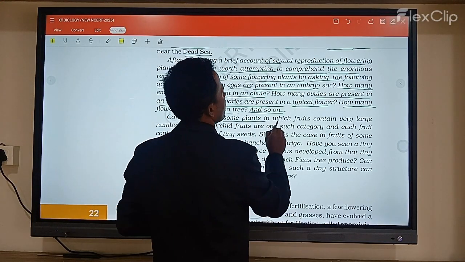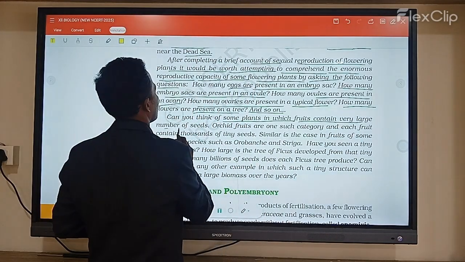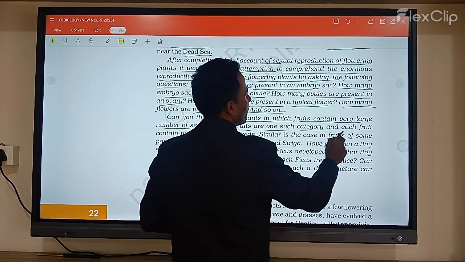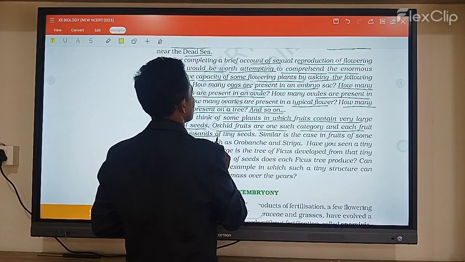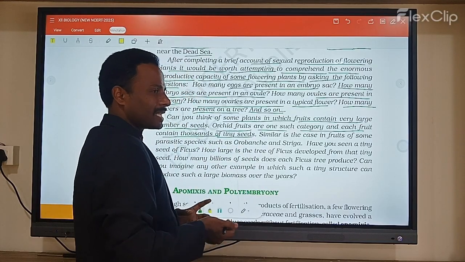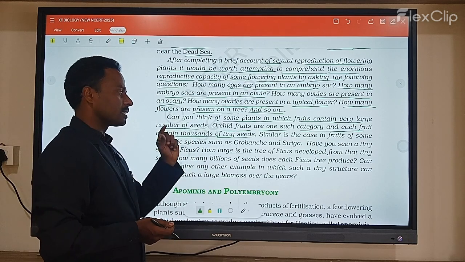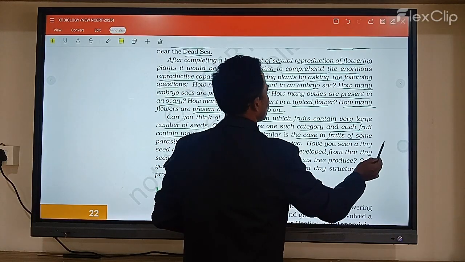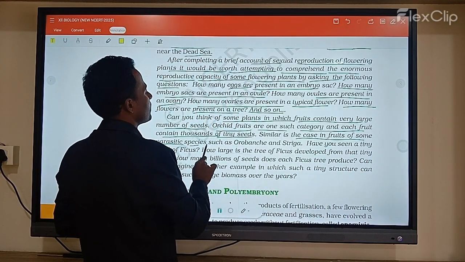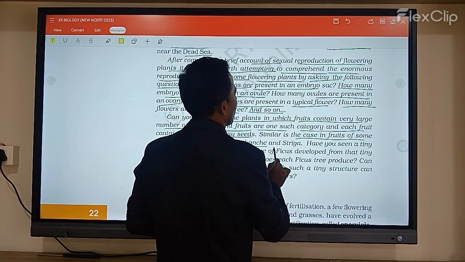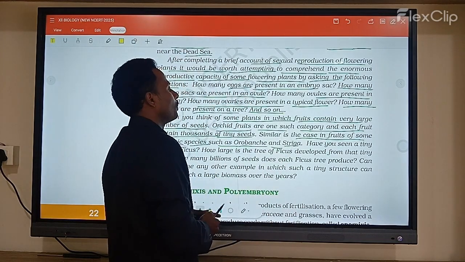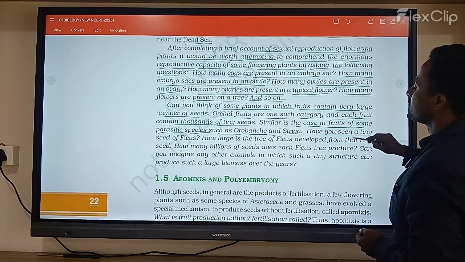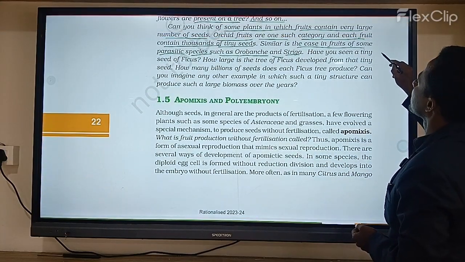Can you think of plants whose fruits contain a very large number of seeds? Orchid fruits are one such category, where each fruit contains thousands of tiny seeds. In some cases a single fruit has only one seed, and some have a number of seeds. Similar is the case with the fruits of some parasitic species such as Orobanche and Striga. These two are completely parasitic species.